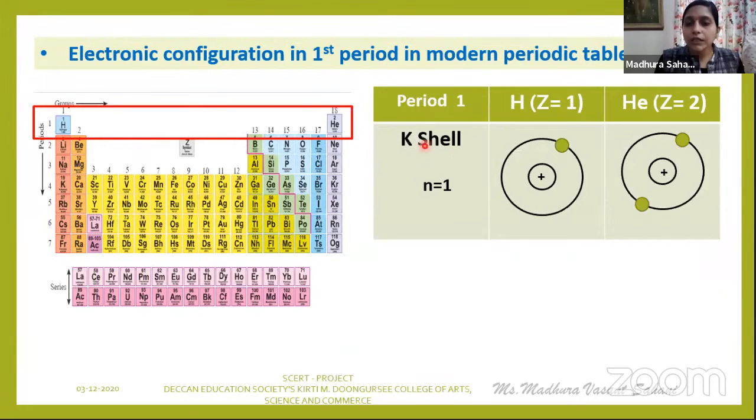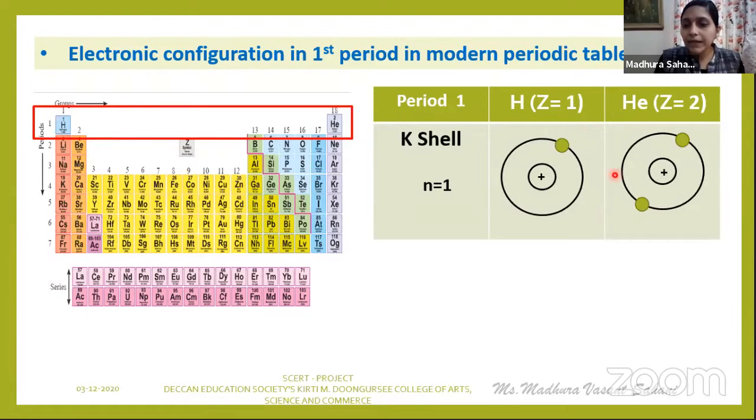So now here the same thing which we have done. In the case of period number 1, hydrogen का atomic number कितना है? Z is equal to 1. So this is your nucleus, this is your K shell. So one electron will enter into the K shell. Helium का कितना है? Atomic number 2. Means it has got 2 electrons. Both the electrons will enter into the K shell.